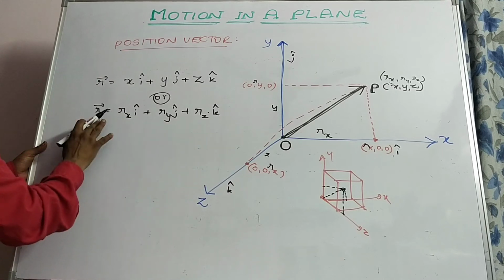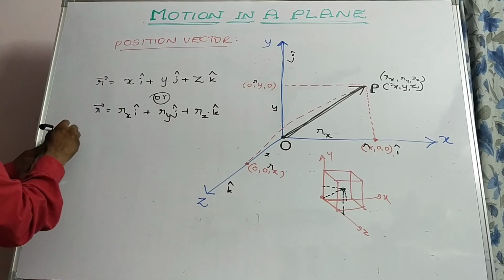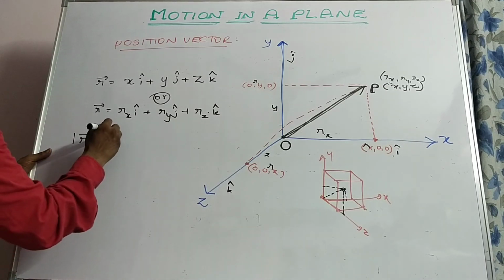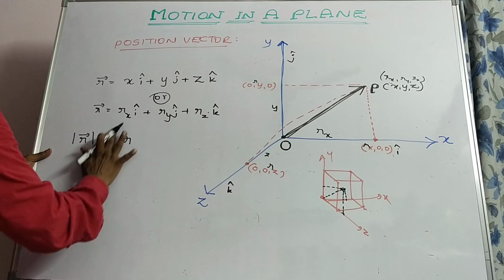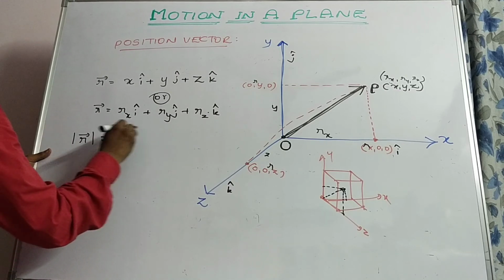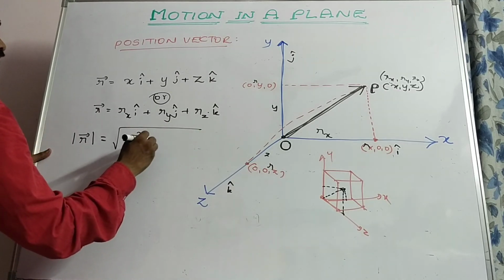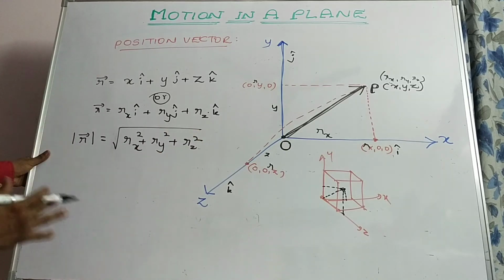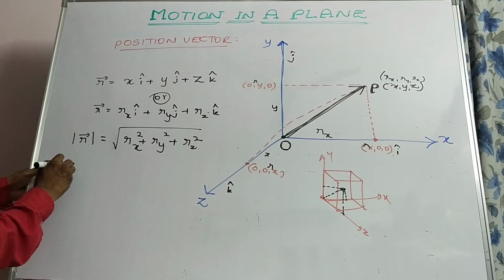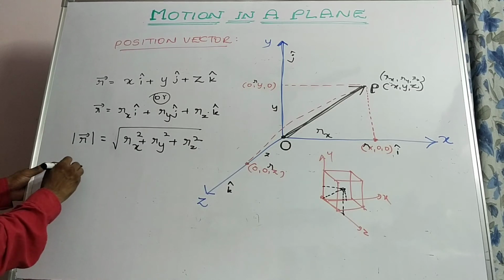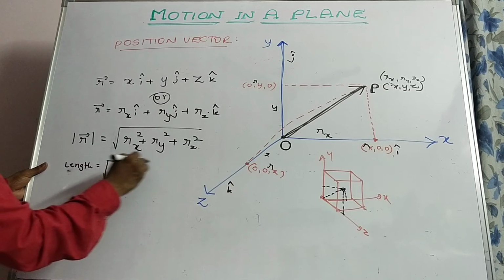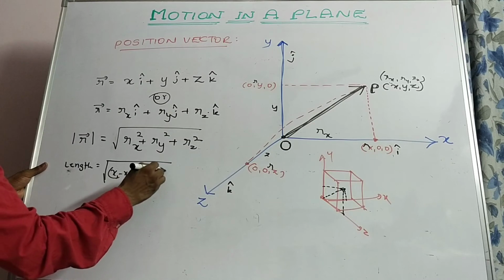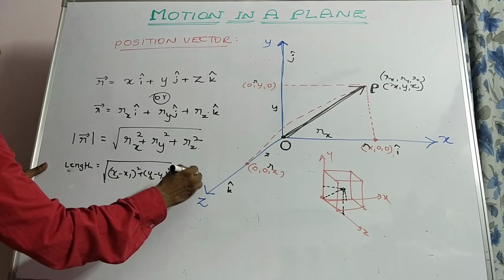Now what about the magnitude of the position vector? The magnitude of the position vector can be written as modulus of r bar is equal to r, equal to root of rx square plus ry square plus rz square. It's nothing but the length formula. In coordinate geometry, length is equal to root of (x2 minus x1) whole square plus (y2 minus y1) whole square plus (z2 minus z1) whole square.